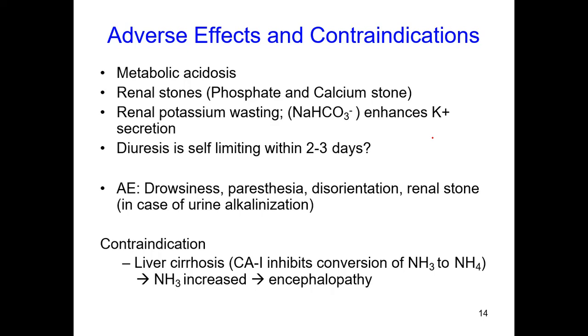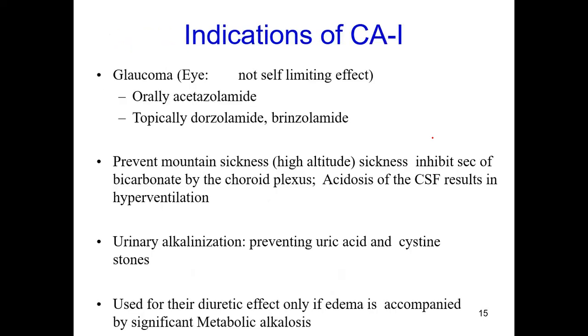Now coming to the contraindications, they cannot be used in liver cirrhosis patients, because carbonic anhydrase inhibition interferes with the conversion of ammonia to ammonium ion. Because of that, the ammonia level in the body increases, and it will cause encephalopathy also. Especially in liver cirrhosis patients, nitrogenous waste such as ammonia cannot be converted into ammonium, as it is inhibited by the carbonic anhydrase enzyme inhibitors. So because of that, they cannot be used in cirrhosis patients.